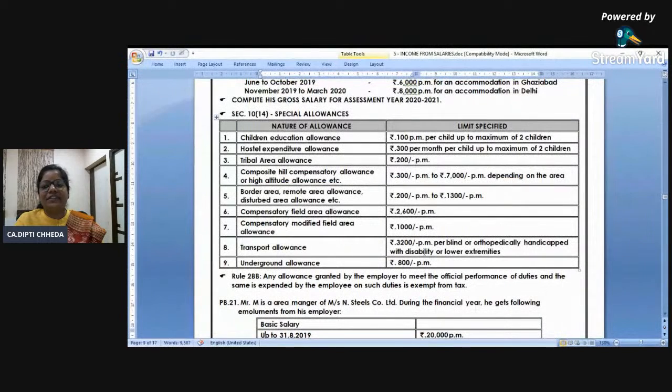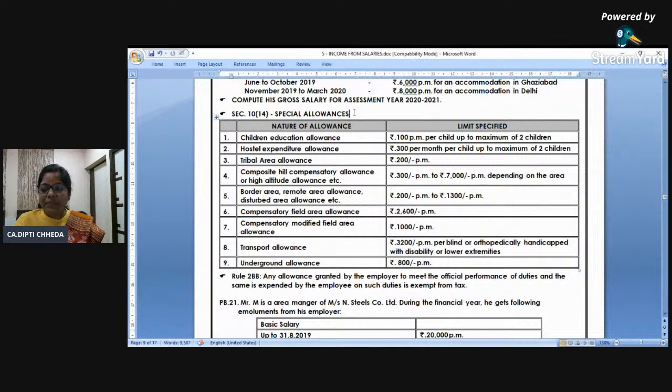That's all for HRA. Now, allowances. There are too many allowances which are exempt up to a limit, but which are repeatedly asked in exam, as children education allowance, 100 per month. The exemption is allowed only up to 2 children. Hostel expenditure, 300 per month, maximum for 2 children.